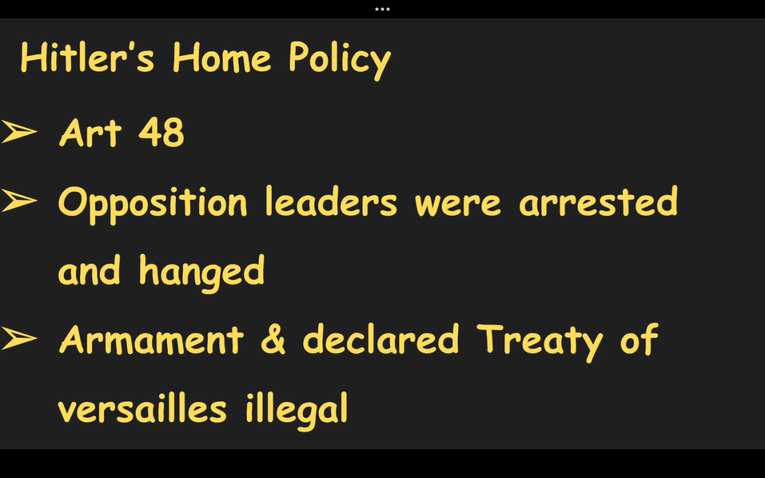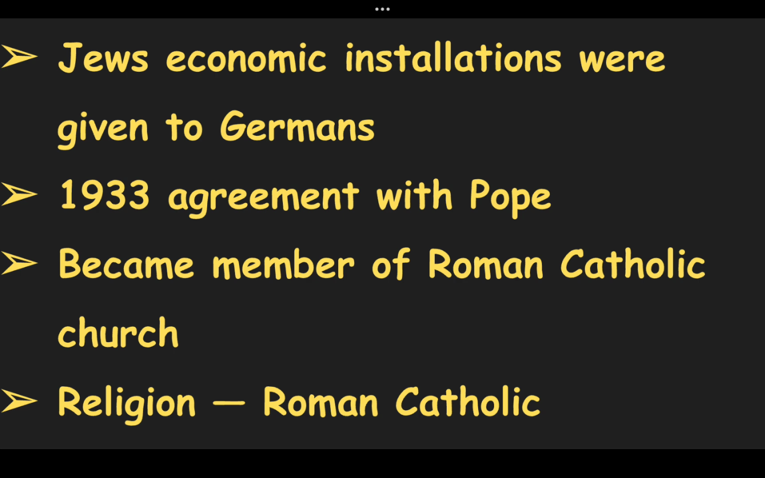To solve unemployment, Hitler emphasized armament instead of disarmament by declaring the Treaty of Versailles illegal and openly tested weapons of mass destruction. All the Jews' economic installations were given to Germans. So we can say that the Germans were getting benefit from the expulsion of Jews. Taxes were increased to meet the financial requirements in 1933. He made an agreement with the Pope, and Germany became a member of the Roman Catholic Church. So the religion of Germany became Roman Catholic.